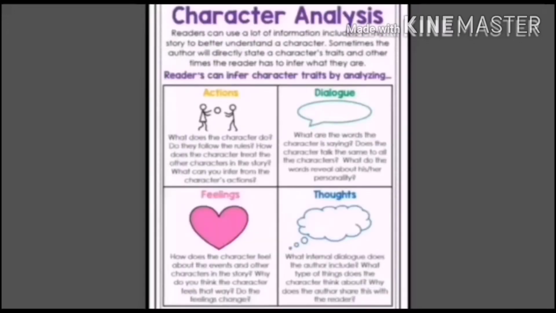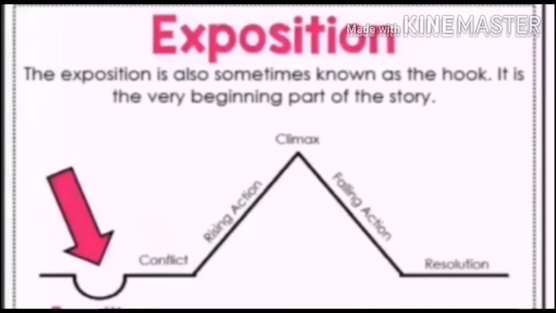What is character analysis? How can we analyze the characters by their actions, by their dialogues, by their feelings and emotions, and by their thoughts? And we can observe, we can guess, we can create all these things by ourselves.